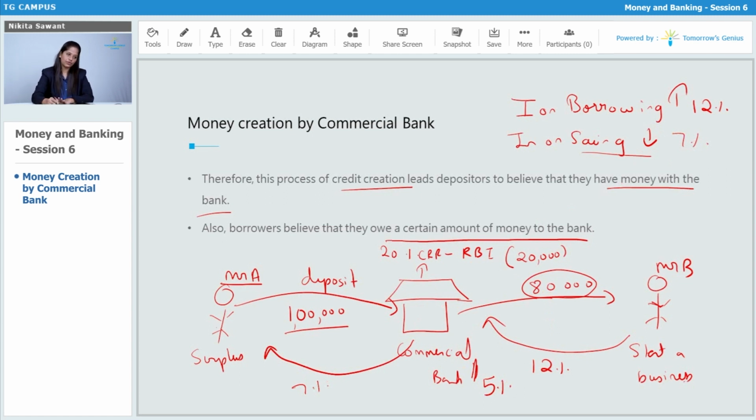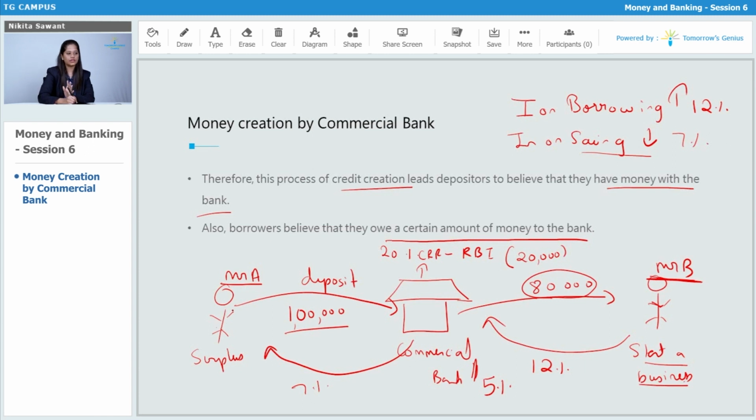Now what happened over here is Mr. B, who did not have money to start a business, now has proper capital to start a business. So Mr. B will use that money to buy some assets. Let's suppose he buys assets from another person. Whenever that person sells him the asset, he will be earning money. So this is how money keeps on circulating in the market and credit creation is done. This is the whole process of credit creation.